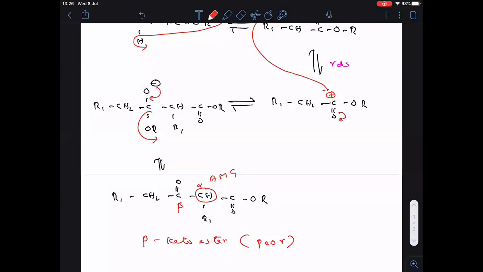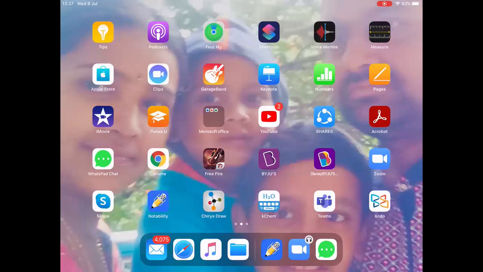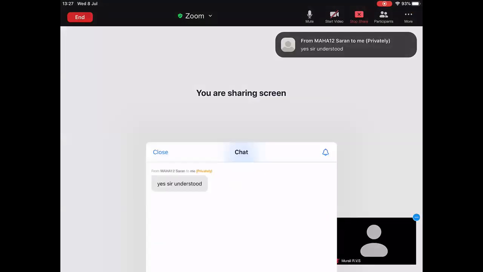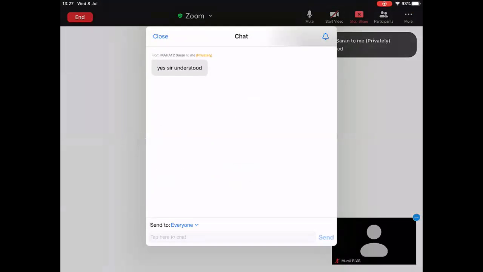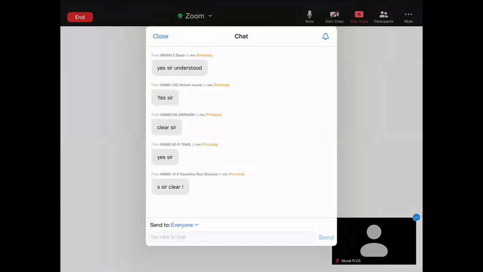Hope it is clear to everyone. Okay, so once again I'm telling you, all the steps are reversible here. That is the reason why the yield will be very, very less. So now tell me everyone, is this clear? Please respond. Why is the yield very less? Is it clear?